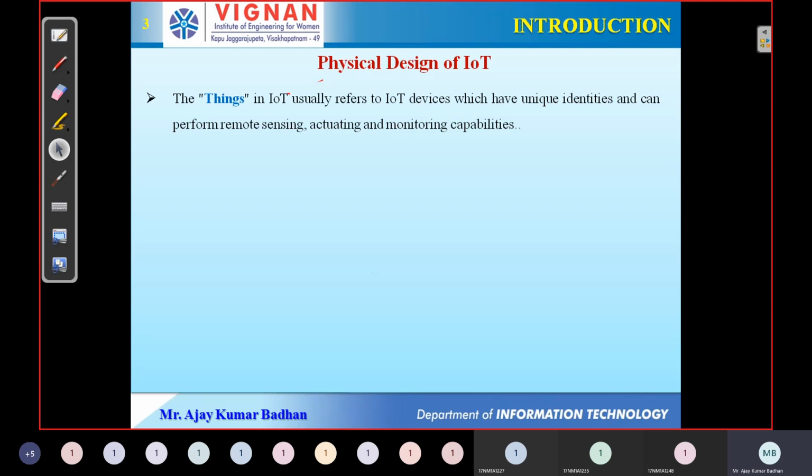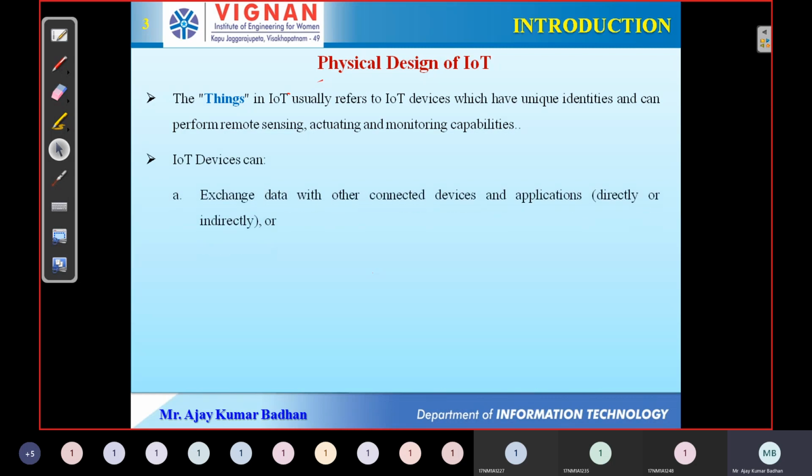He is saying every device will have its own unique identity. It gets its unique identity based on an IP address or a MAC address, so you will have a unique ID. And these devices are used for performing different kinds of operations like sensing, acquisition, and monitoring other devices. For that purpose, we use these kinds of devices.